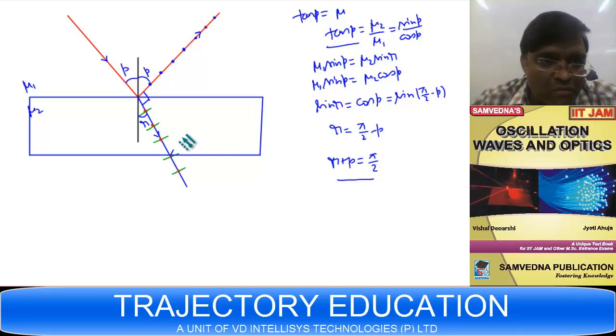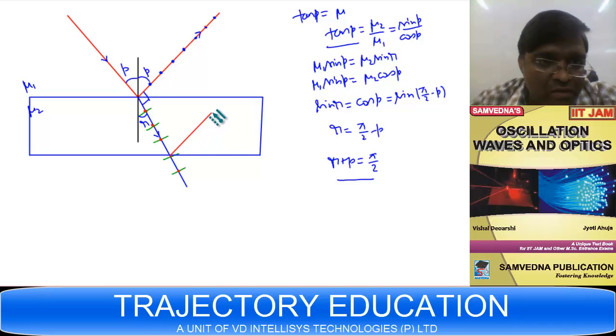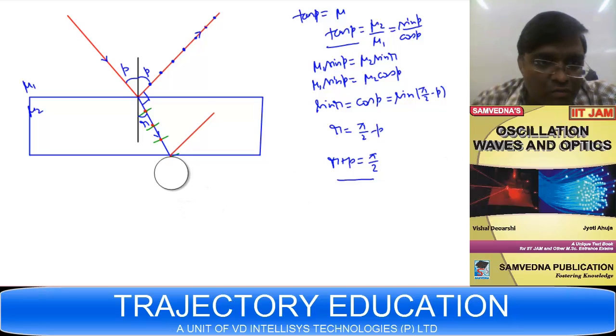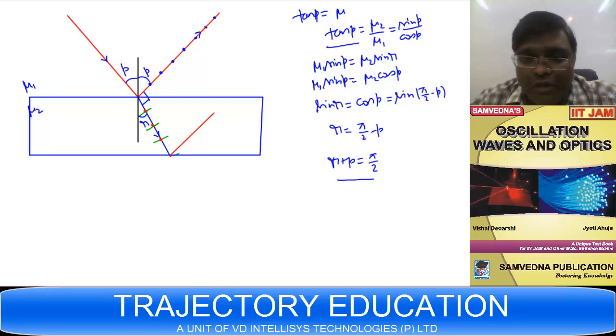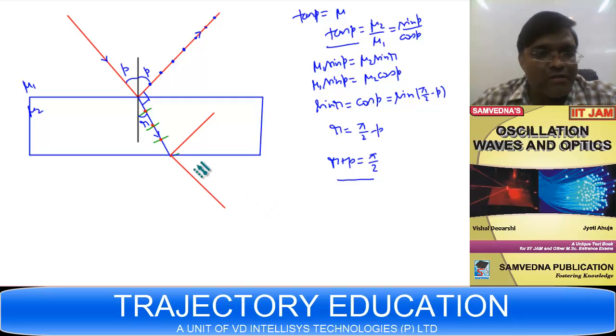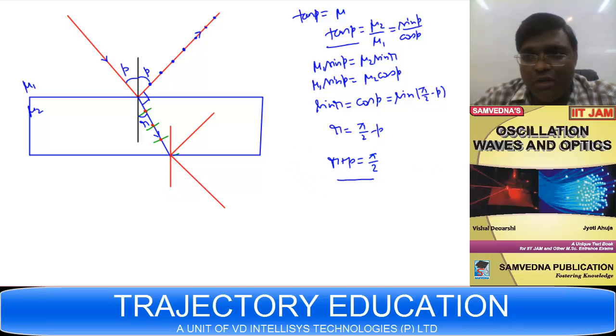Let's check it. The ray will go like this, and this is the emergent ray. You can draw the normal.